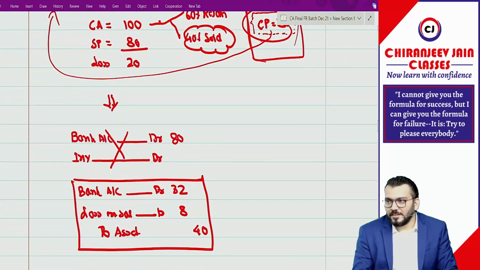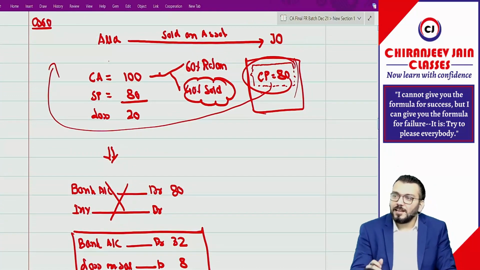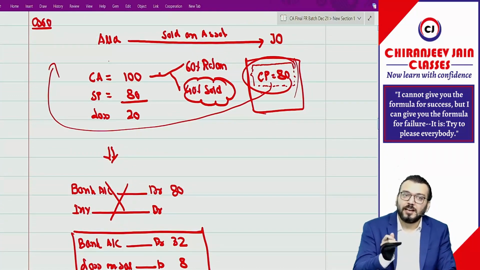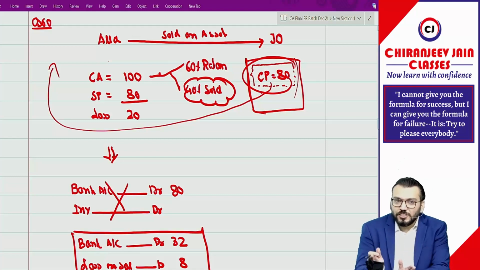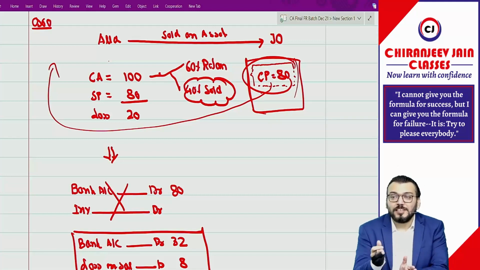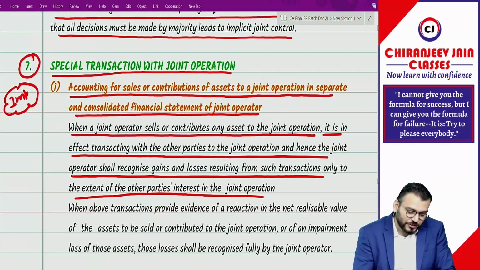Means can I say we cannot recognize any gain or loss on the portion retained? The 60% was retained. Can we recognize any gain or loss on the portion retained? Out of 100, 60% is retained now. So we cannot recognize any gain or loss on the portion retained. Therefore, only gain or loss to the extent of the share of the other party will be recognized. Understood?